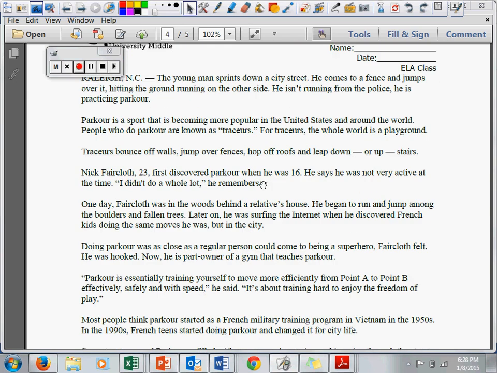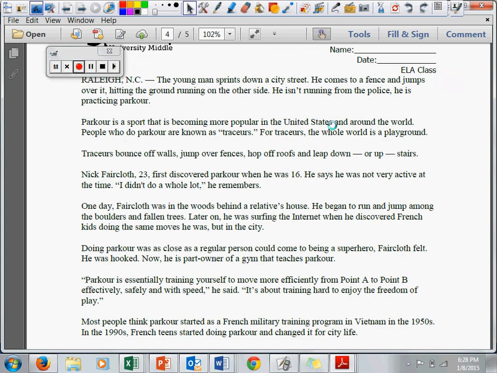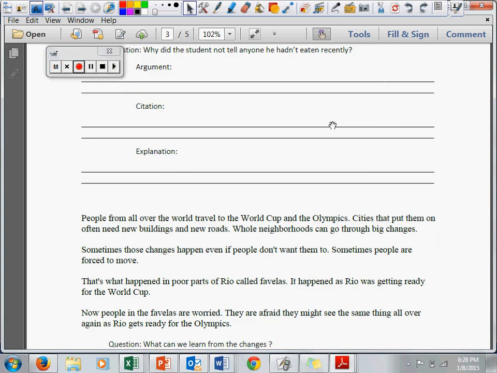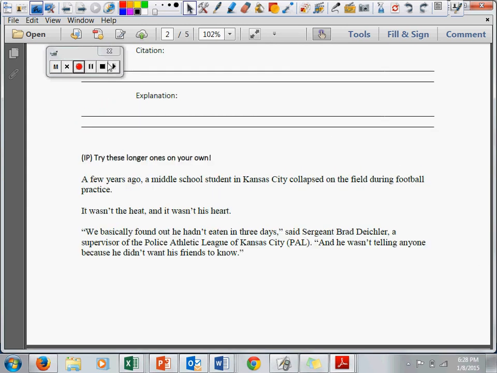Again, 3 times 3, that's only 9 sentences. It seems like a lot of reading, but make sure you're annotating so that you can save some time going back. And make sure that you're being really thorough, especially with those explanations. All right, so you'll complete that next section when you get to packet or IP, depending on what it says on the PowerPoint. All right. Make sure you're looking back at your notes the whole time to use some of those sentence starters I used, and that you're being very thorough. Keep working hard.